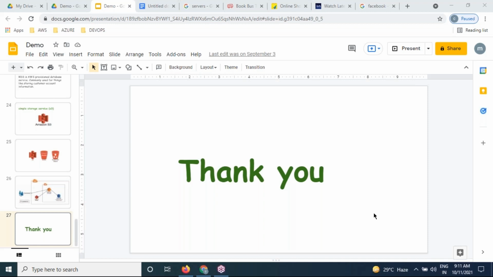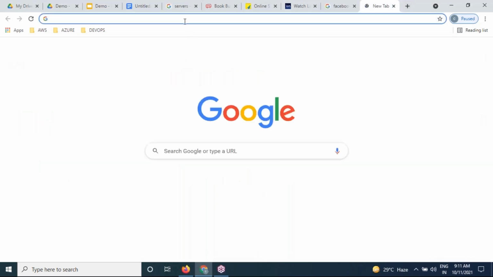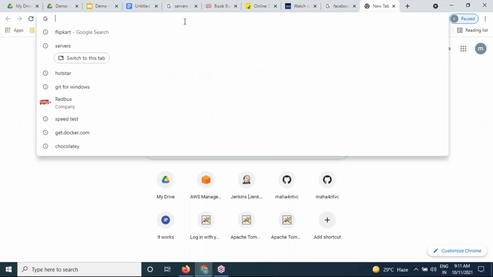Naga, what is the difference between storage and database? The database is in a tabular format. Data will be in tabular format, and we can insert it in tabular format. Does the database depend on the operating system or not? MySQL, Oracle work with the operating system. But what about Google Drive? Google Drive works with the help of any operating system. You can upload videos to Google Drive. The S3 is not dependent on any operating system.